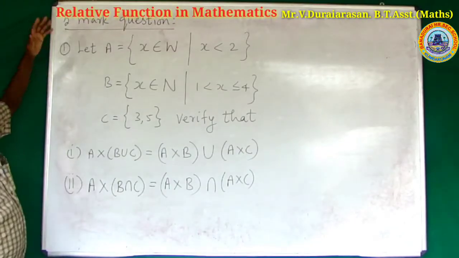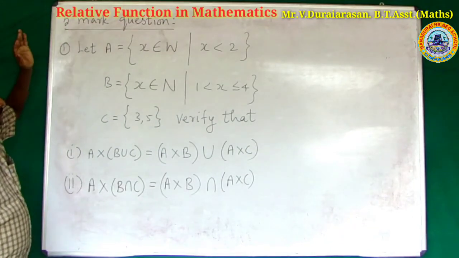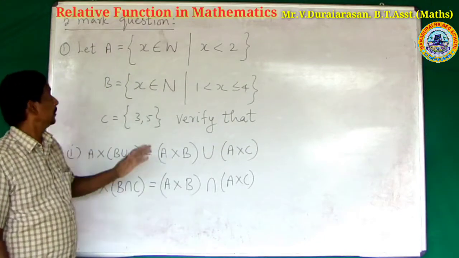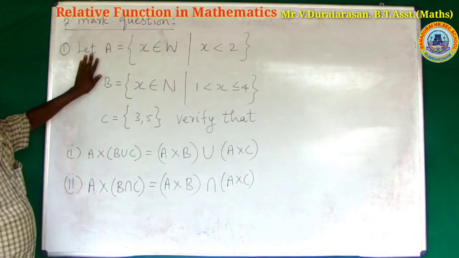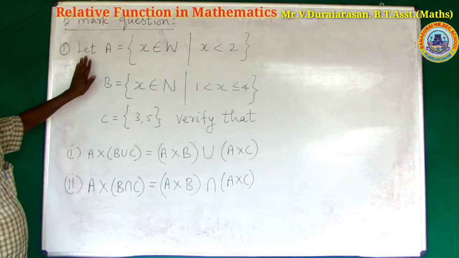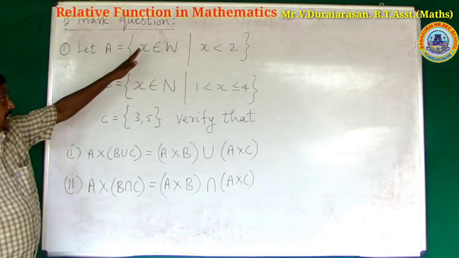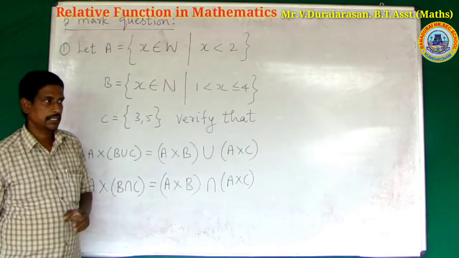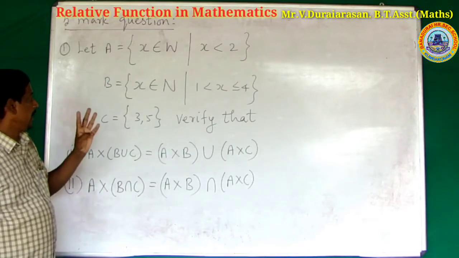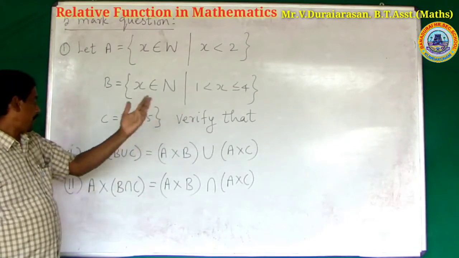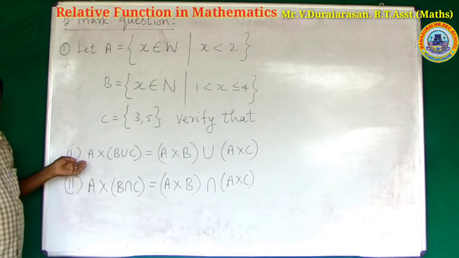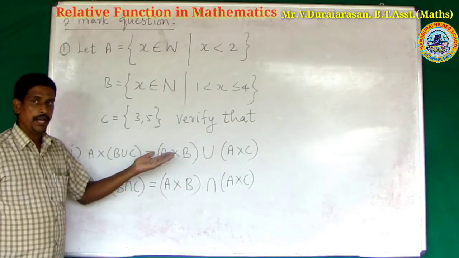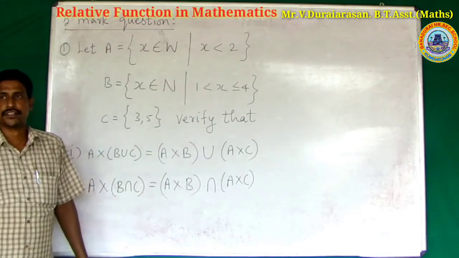Next, 5 mark question. Important, expected question in your public examination. First, the 5 mark question. What is given? Let the given set A, B, C be given. 3 sets are given, A, B and C. Verify that, first, A cross (B union C) is equal to (A cross B) union (A cross C).